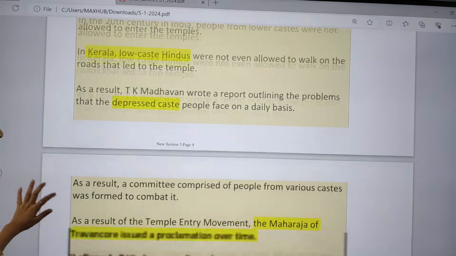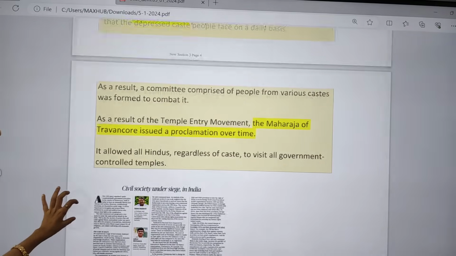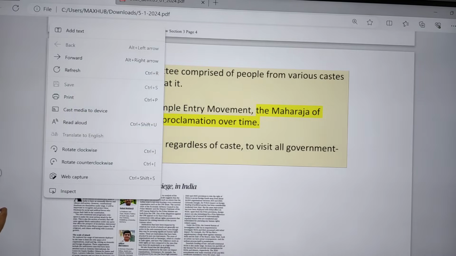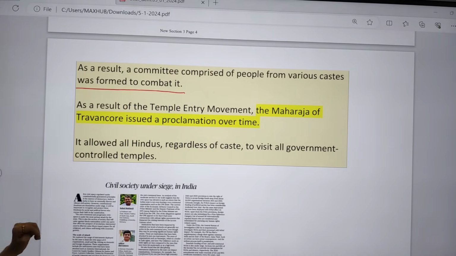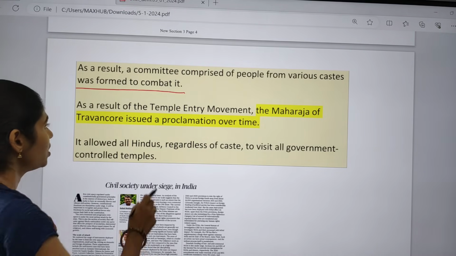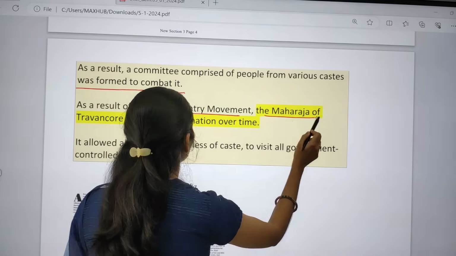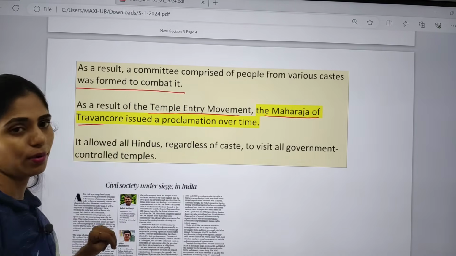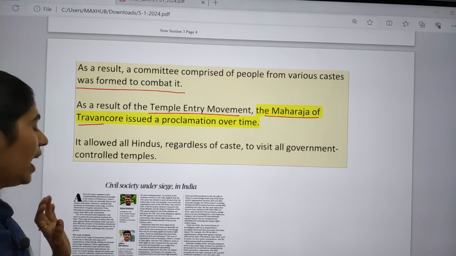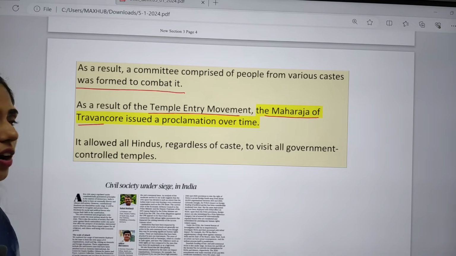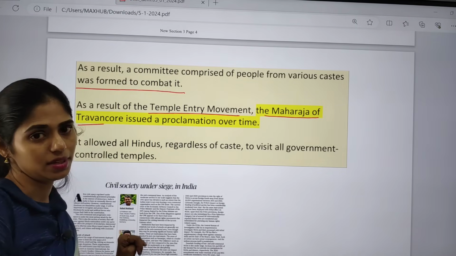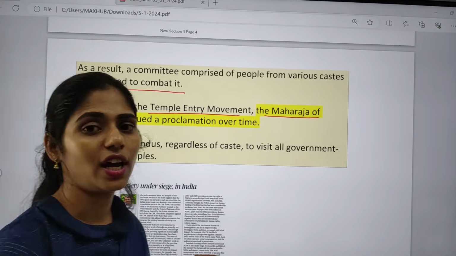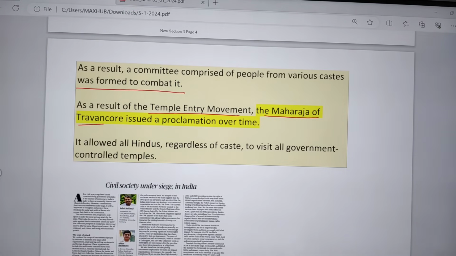And as a result, a committee comprised of people from various castes was formed to combat it. As a result of this temple entry movement, the Maharaja of Travancore issued a proclamation over time. This proclamation allowed Hindus, regardless of caste, to visit government controlled temples. So these are some important things regarding temple entry movements that you have to know for sure.